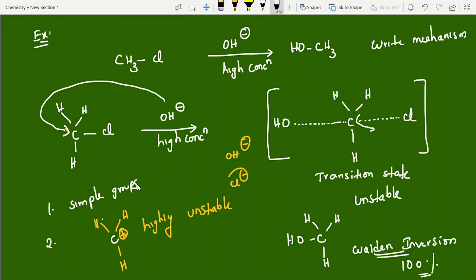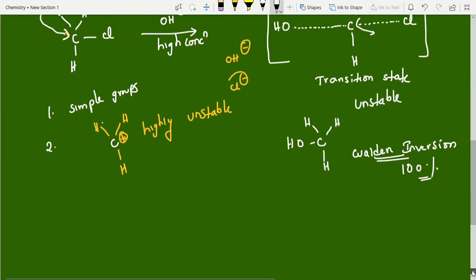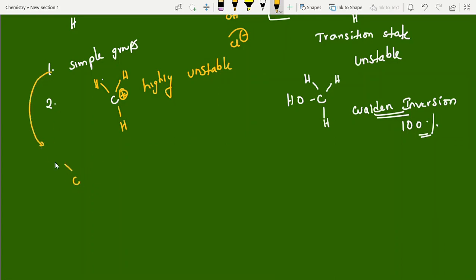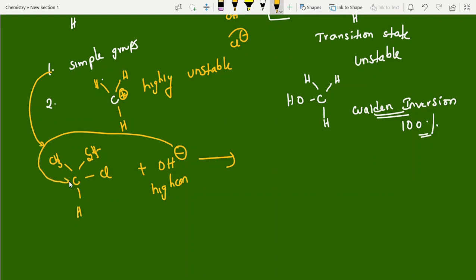Why are we taking simple groups? Suppose if you take bulky groups, imagine. To understand this, I'll show one example. Okay, so to explain this, see, a methyl group, an ethyl group, hydrogen we have taken, chlorine. So here OH minus, that too high concentration OH minus, wants to attack. Then what happens if you are taking bulky groups? Attacking backside is very difficult.